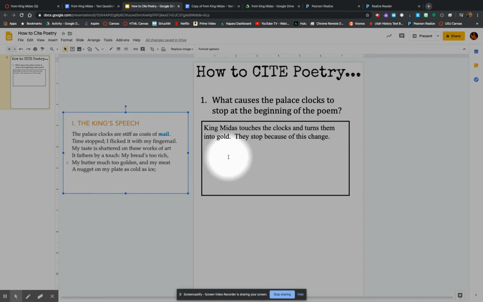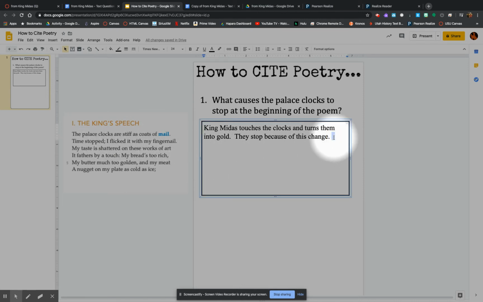Now, I'm going to go over here and type that in. We're going to put quotation marks around it. I'm going to type it in just as I see it. The palace clocks are stiff as coats of mail, period. Now, I want you to take notice right here. The line ends right here.